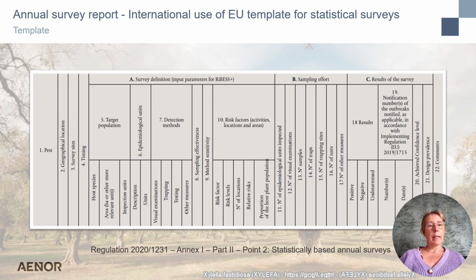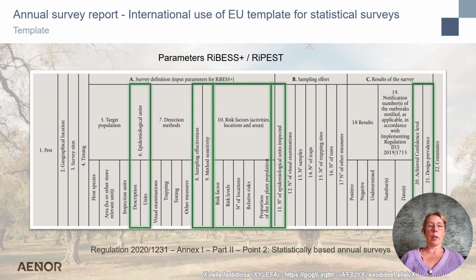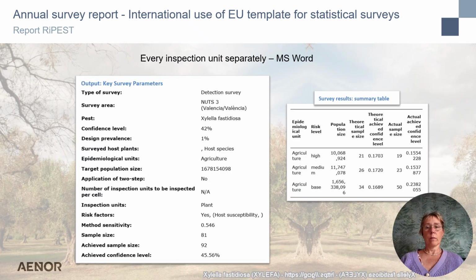This is the template Excel file for statistically based surveys of Regulation 2020/1231. The statistical parameters used in RePest must be included in the report, such as epidemiological units, sampling effectiveness, method sensitivity, confidence level, prevalence.